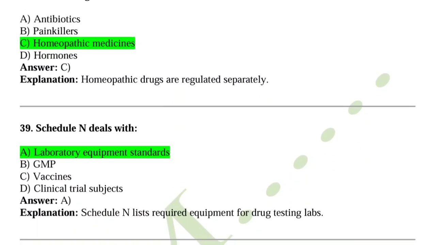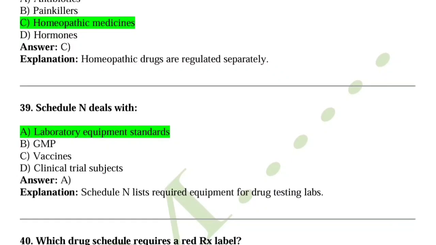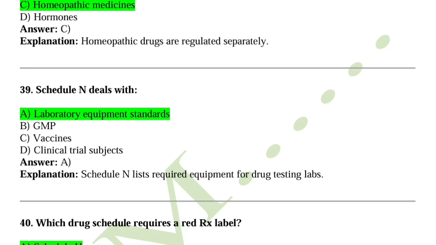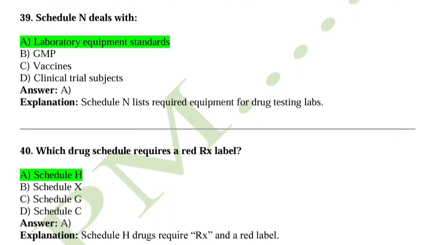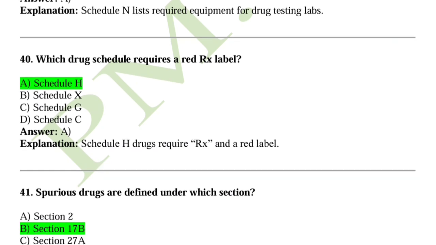Question number 39, Schedule N deals with. So Schedule N deals with laboratory equipment standards. Okay, so Schedule N lists required equipment for drug testing labs. Question number 40, which drug schedule requires a red Rx label? So Schedule H drugs require Rx and red labels.